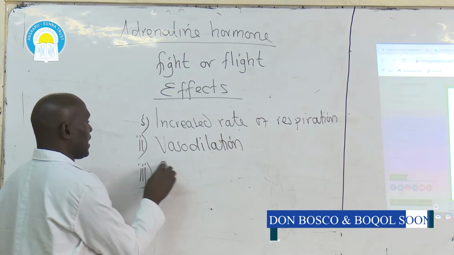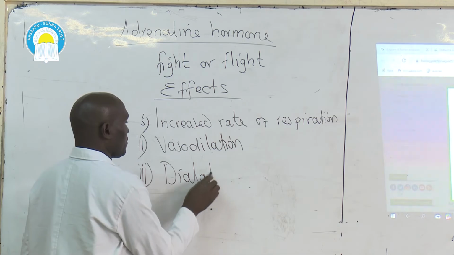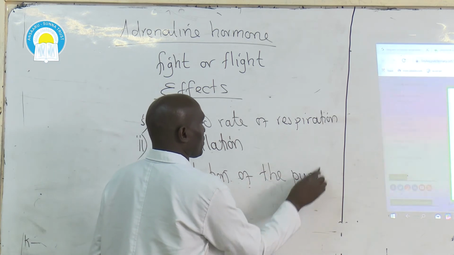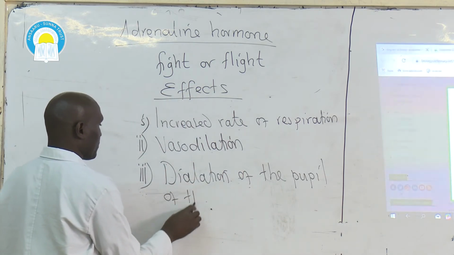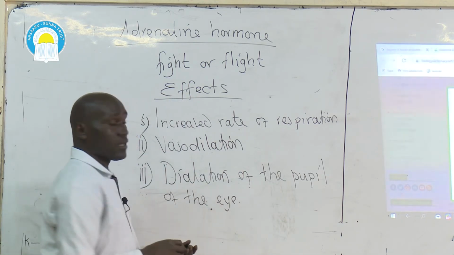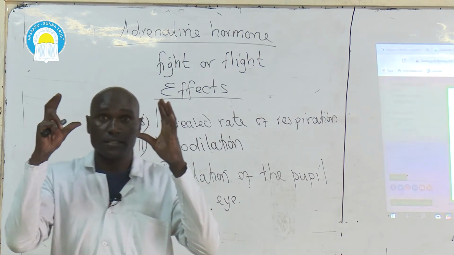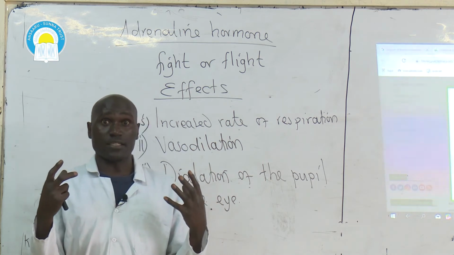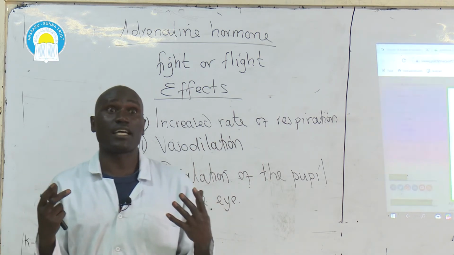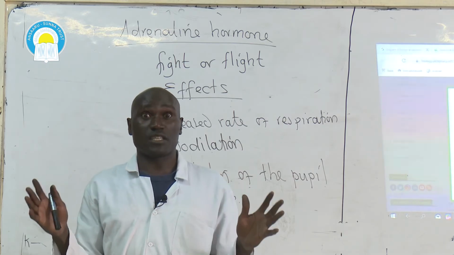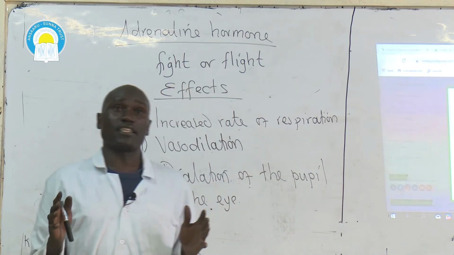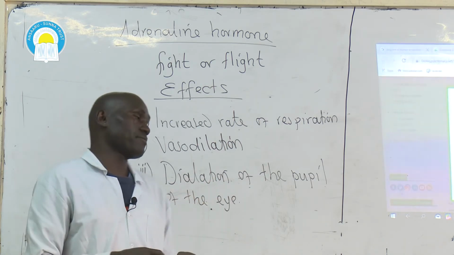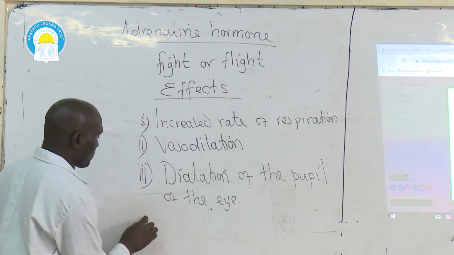Third effect, dilation of the pupil of the eye. The pupil of the eye will dilate. When the pupil of the eye dilates, a lot of light will enter into the eyes. When a lot of light enters into the eyes, the individual will be able to see the enemy to fight, or the direction to take flight to, or the direction to run to.